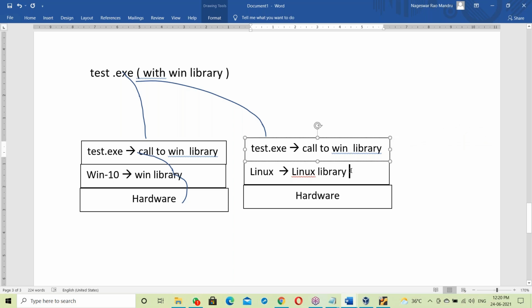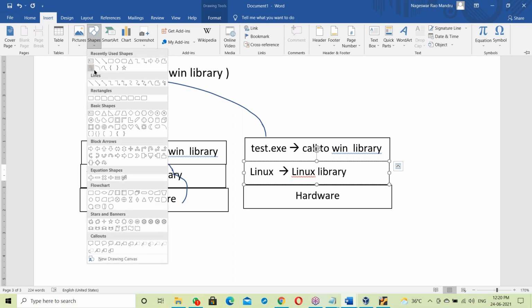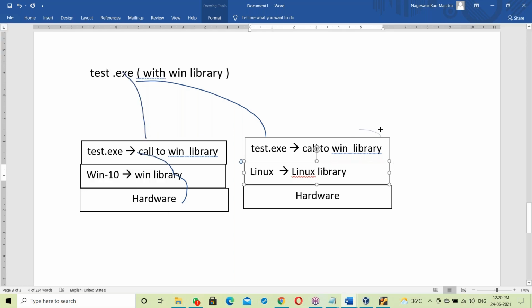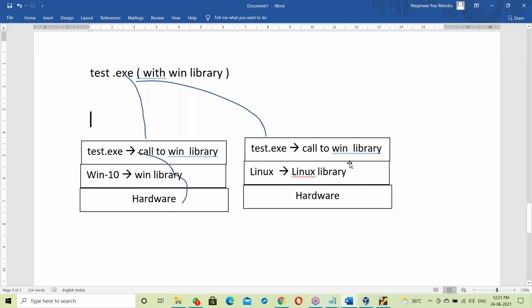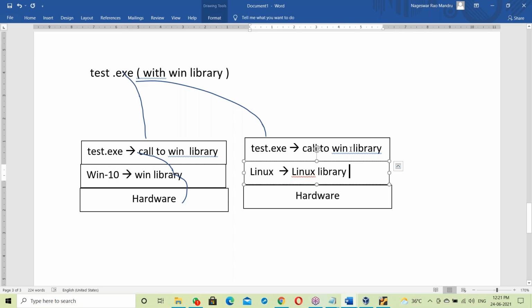Here it's a Linux library, so this is not matching. The test.exe file tries to call the Windows library on Linux, it's not available, and it simply fails. The library is not matching the current base.